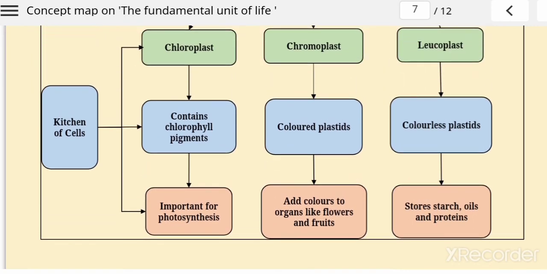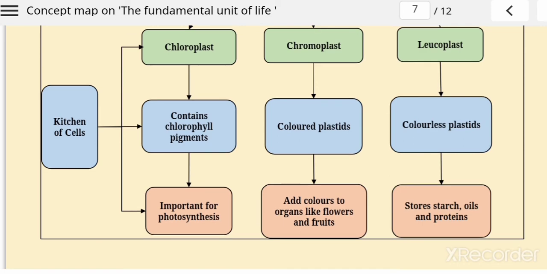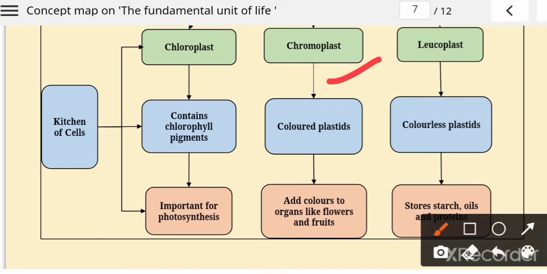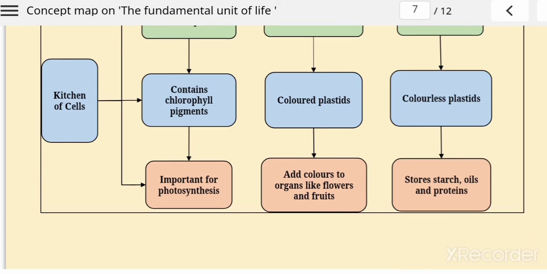Now what do you mean by chromoplast? Means you see very different types of flowers on plants, right? How does this color come? With the help of chromoplast. Means any flower has red color, pink color, or any other color because of the presence of chromoplast. It adds color to organs like flowers and fruits.